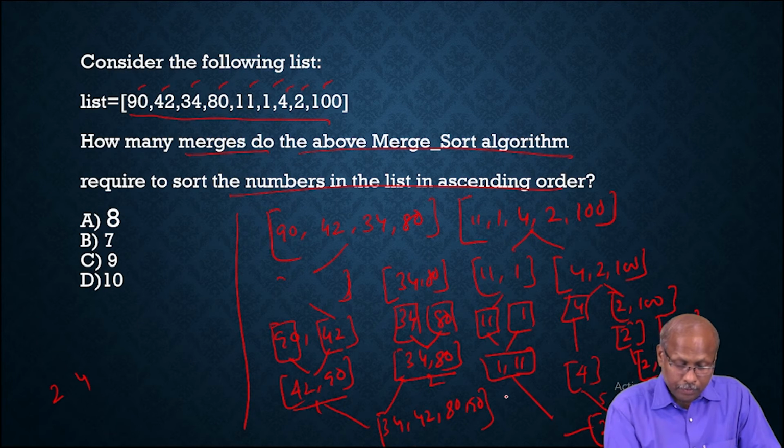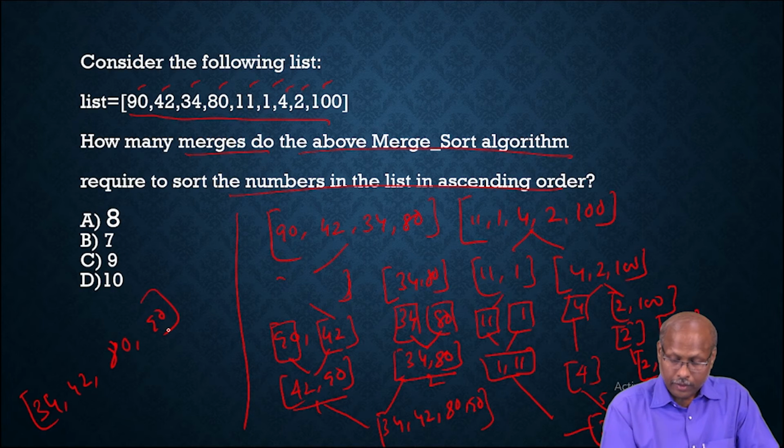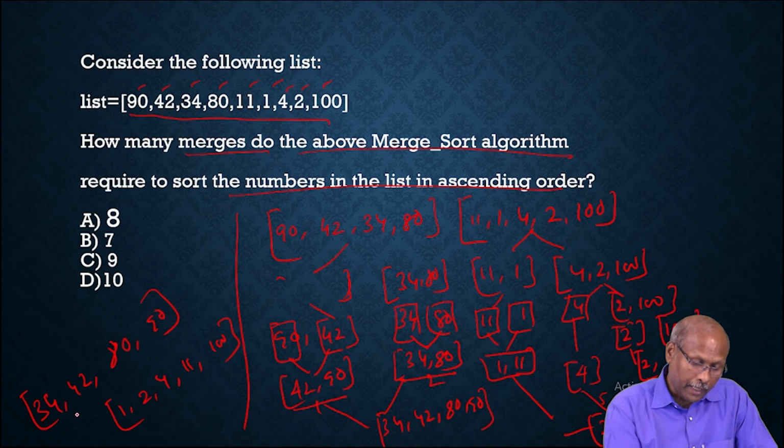First I will write this one: 34, 42, 80 and 90. This is one part. And the other part, after the seventh merging, is 1, 2, 4, 11 and 100. So this is the seventh merging. If you combine these two, then we will get the final merging, that is the eighth merging.